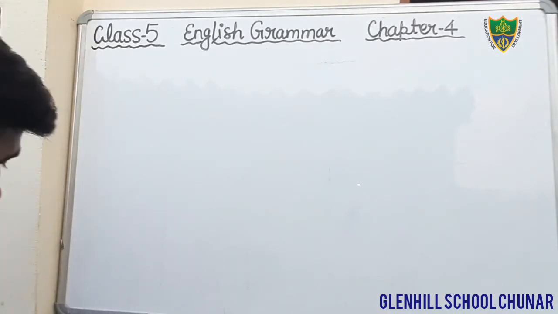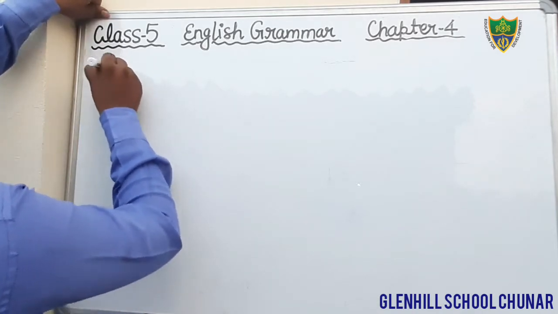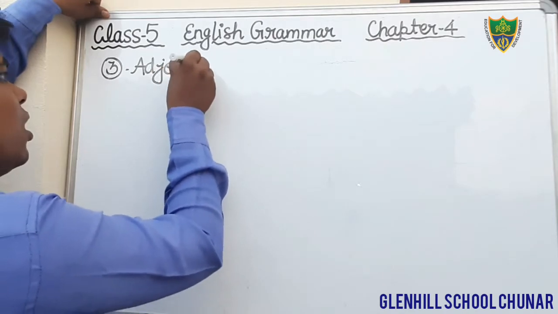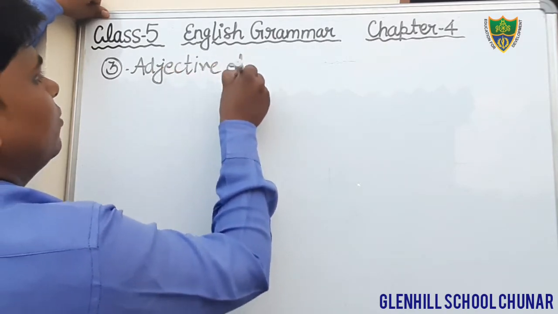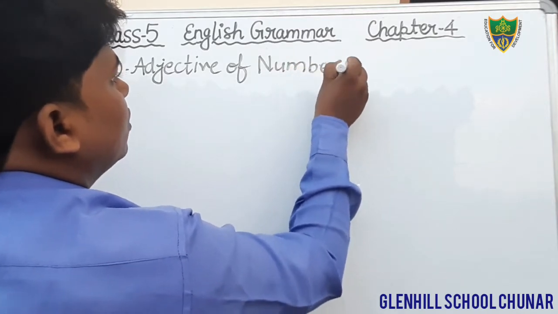Just see, students, third heading, adjective of number. N-U-M-B-E-R.